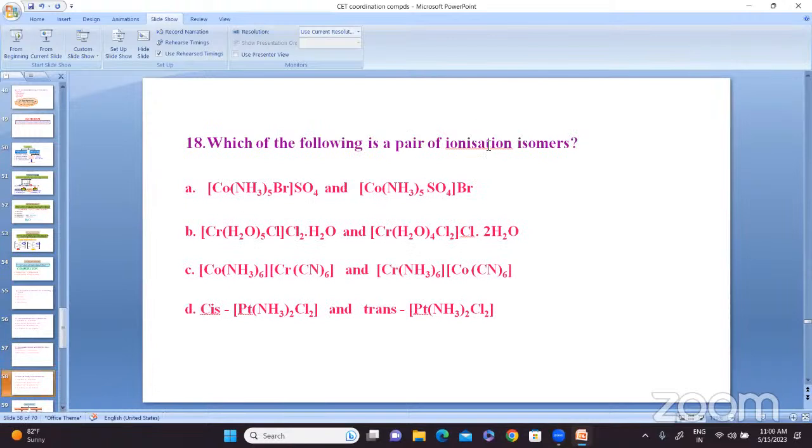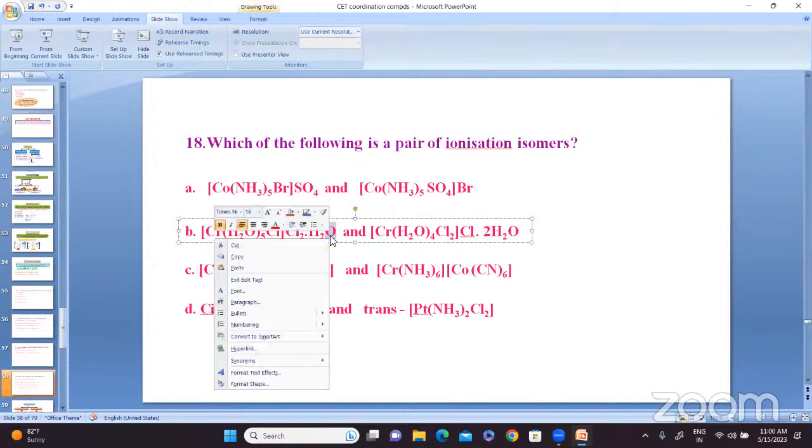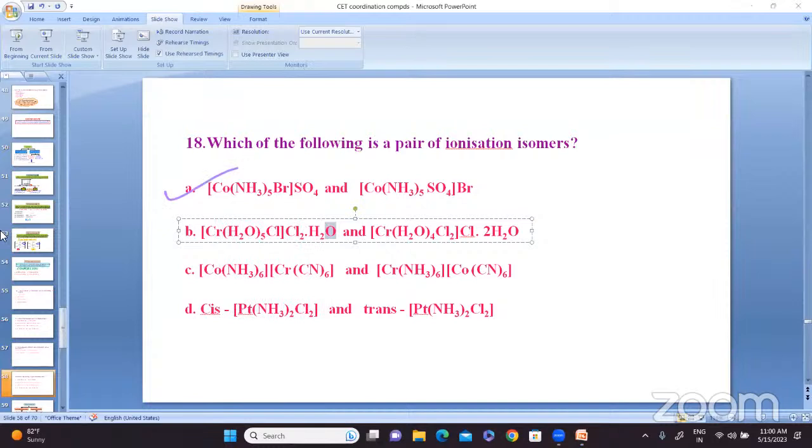Which of the following is a pair of ionization isomers? Yes, A is the answer. Right.